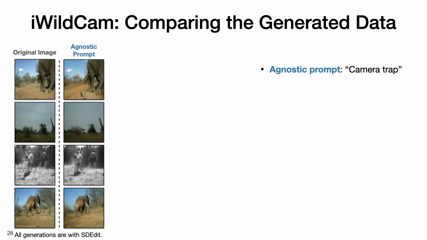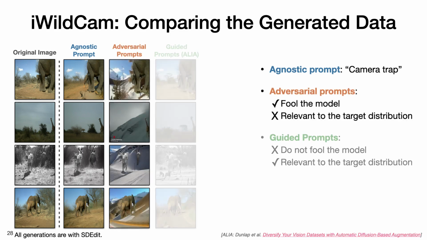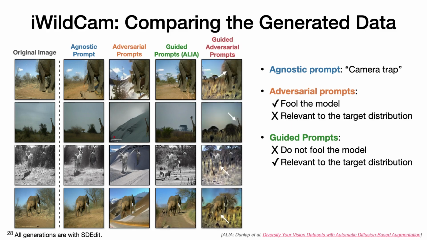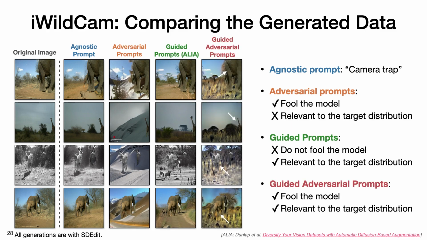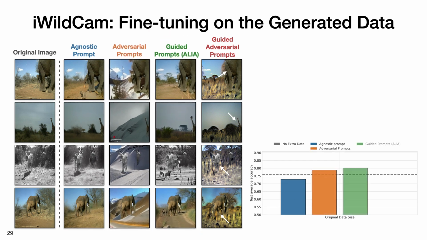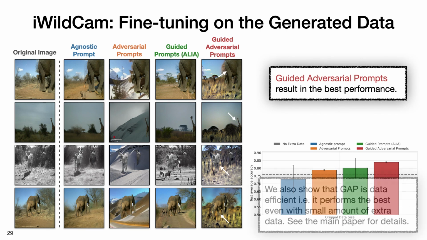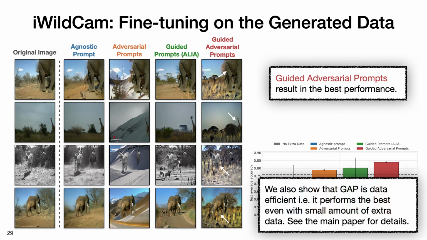Let's look at the generated data. We have agnostic prompts, from the prompt, camera trap. Adversarial prompts. Guided prompts. And guided adversarial prompts. Here are results from fine-tuning on the different generated data. Our results show that guided adversarial prompts again result in the best performance. We also show that GAP is data efficient, that is, it performs the best even with small amount of extra data.